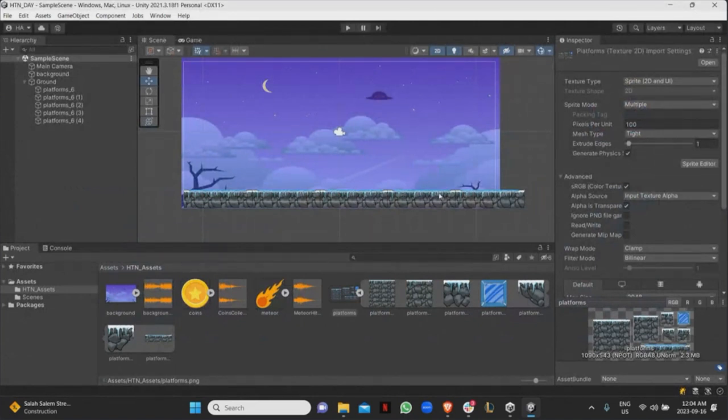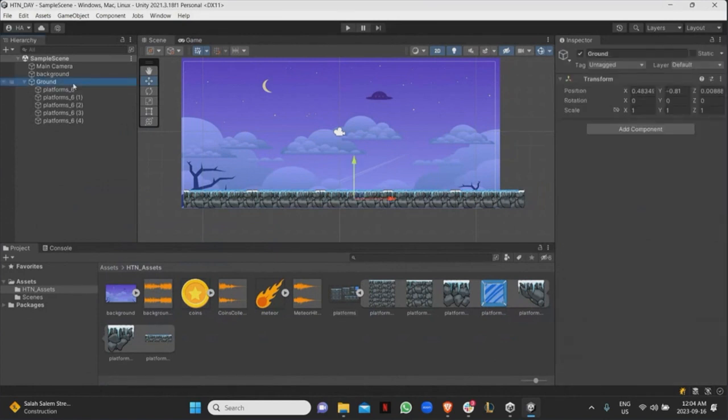All right, so now I have the ground. However, if I leave them as they are, the player is just going to fall through them, right? They don't have any colliders set up. So there are two ways I could do it.